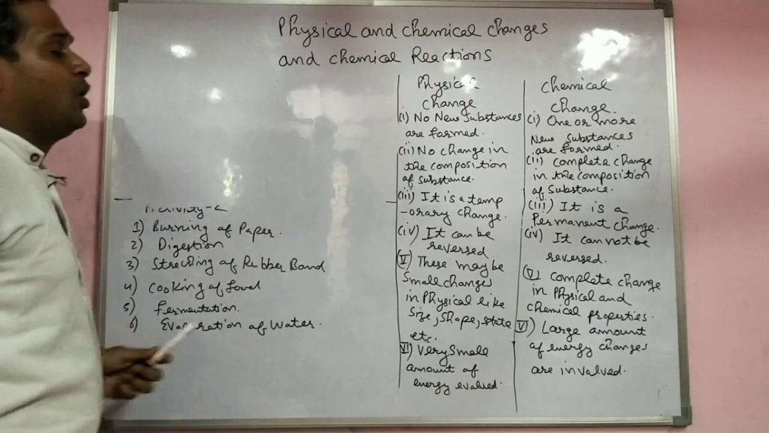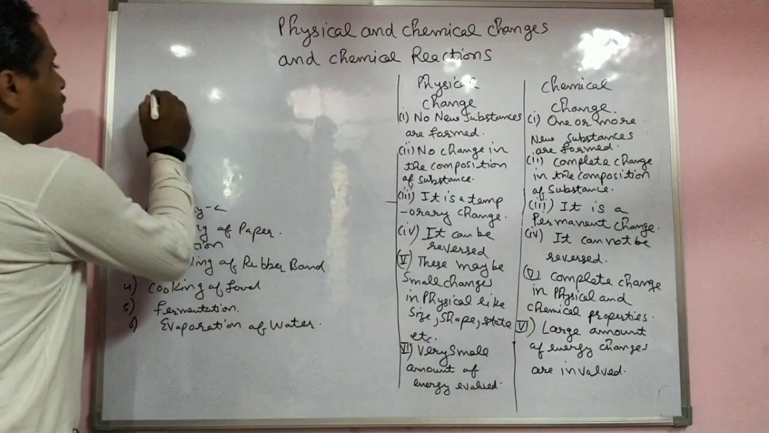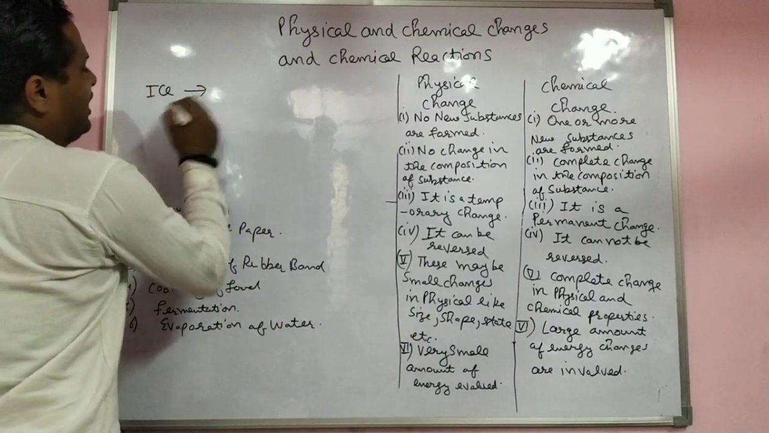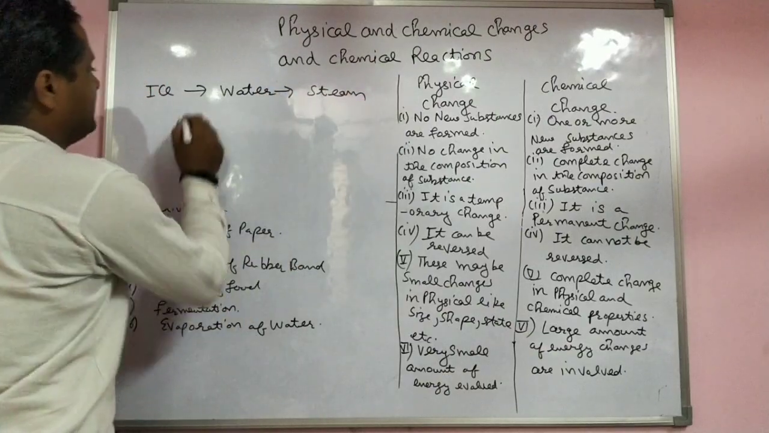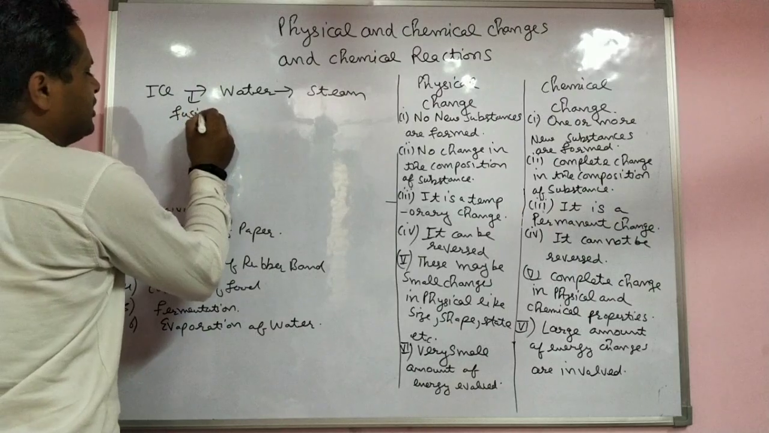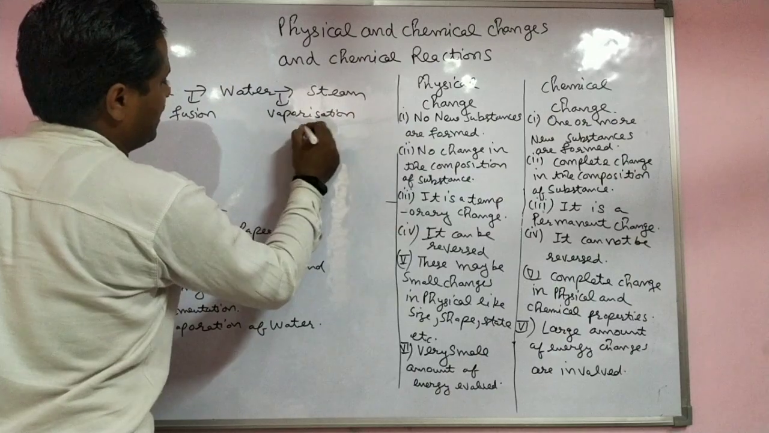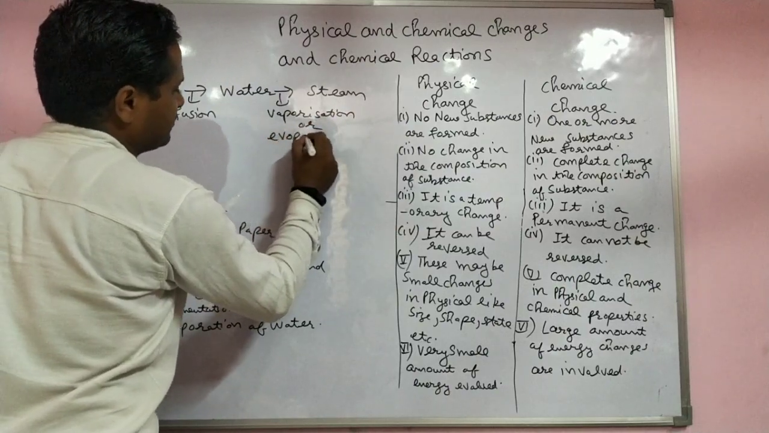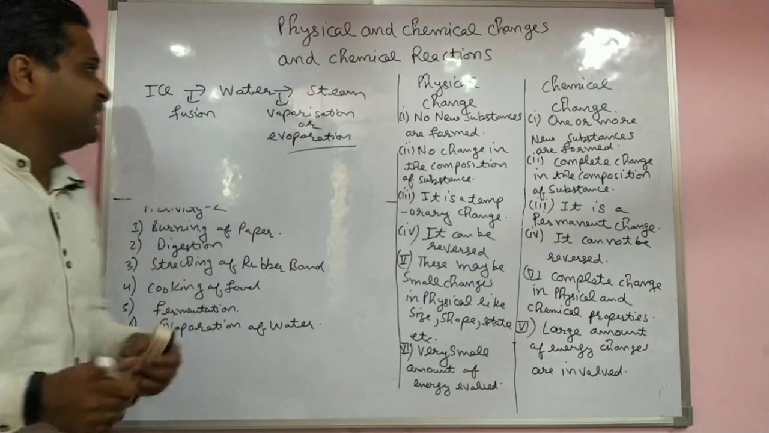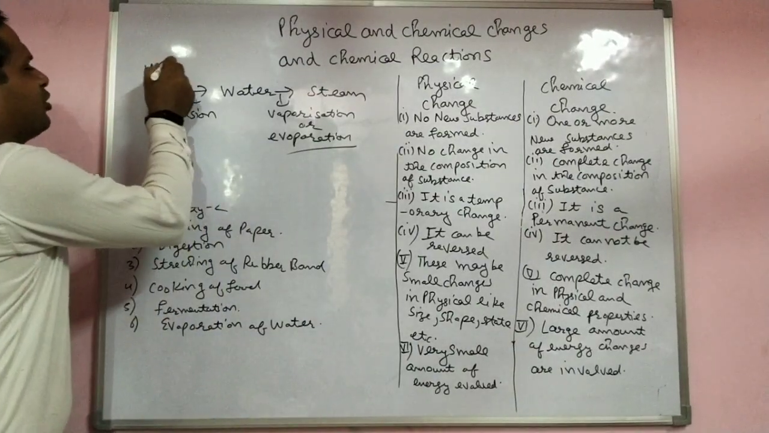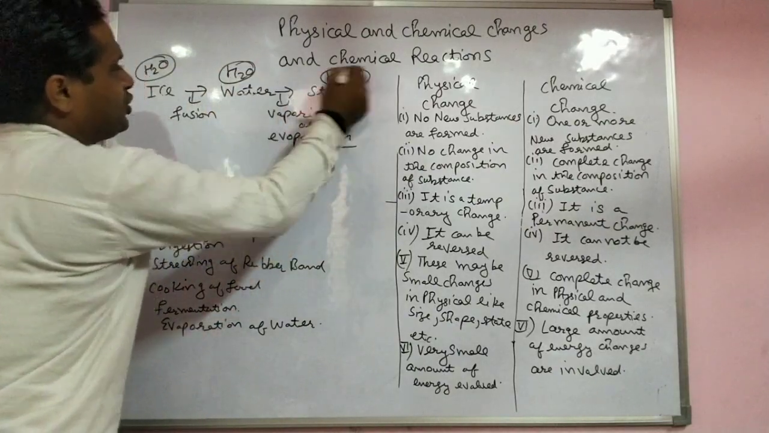What is the physical change? First of all, we take the example of ice and water. Ice converted into water and water converted into steam. That is called fusion and that is called vaporization or evaporation if below boiling point. Actually the formula of ice is H2O, here also formula H2O, steam also formula H2O.